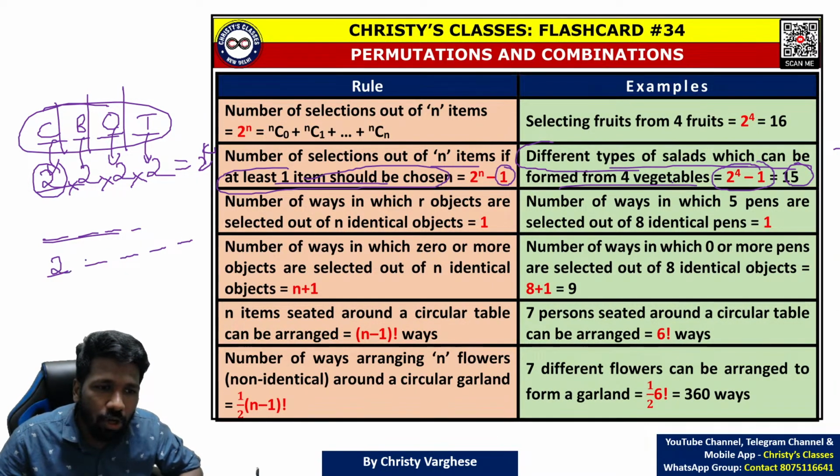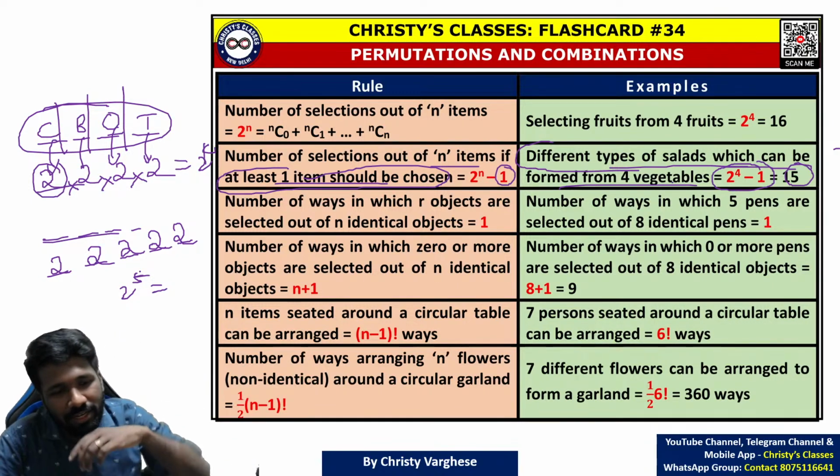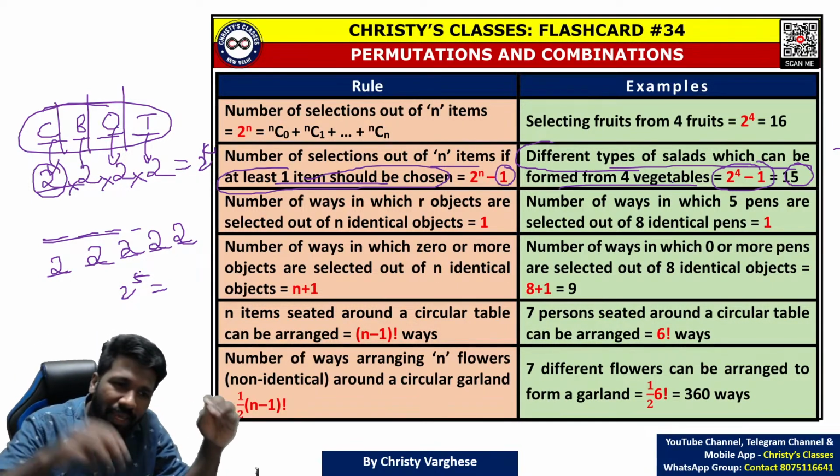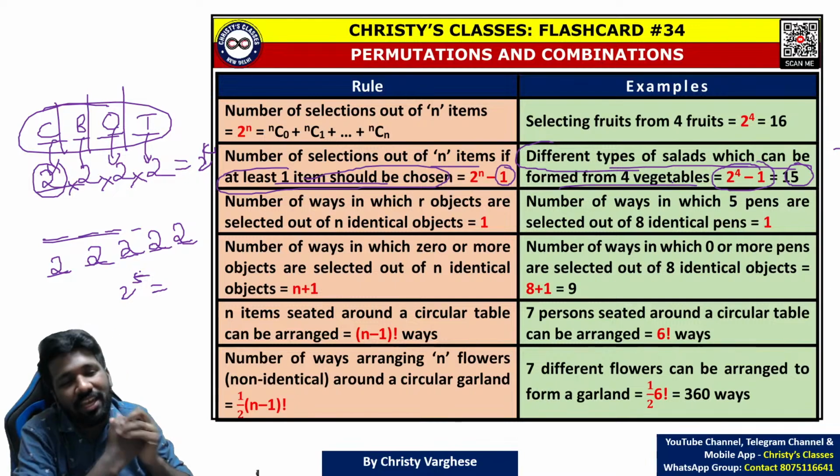First toss, head or tail, 2 choices. Second, 2 choices, third, 2 choices, fourth, 2 choices, fifth, 2 choices. So 2 raised to 5. There you don't have to subtract 1 because all being head is also okay. All being tail is also okay.